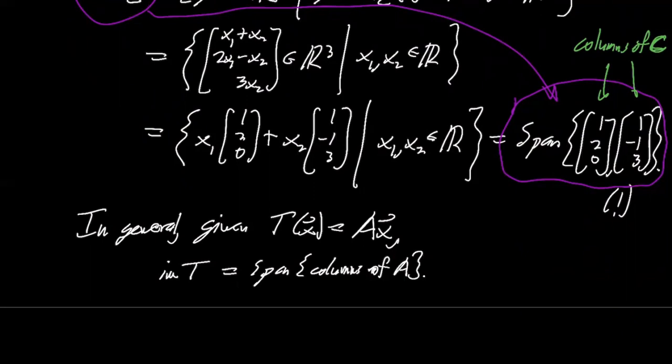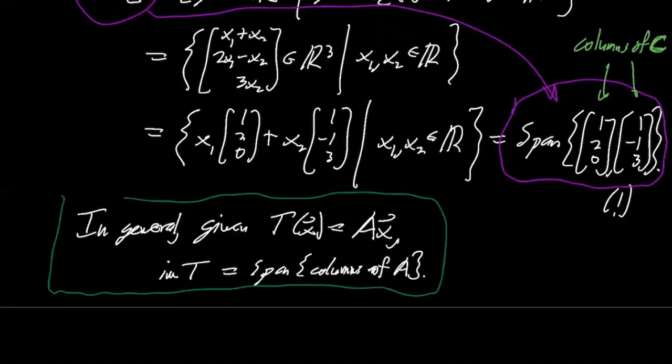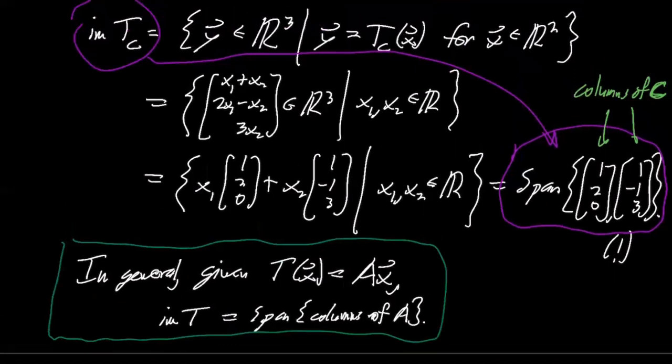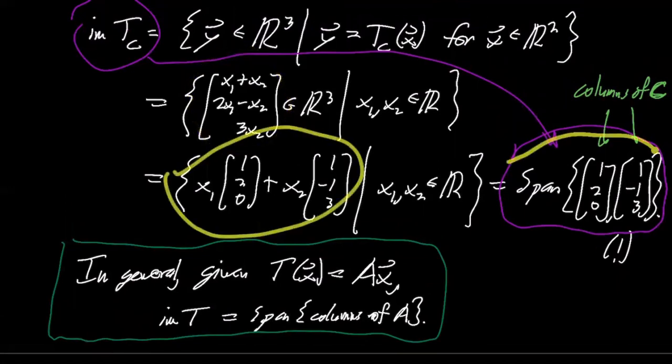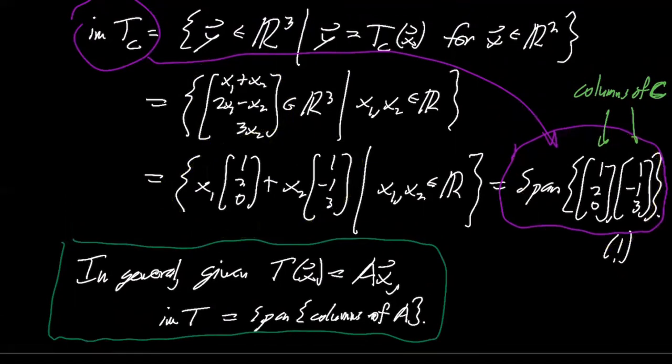It's worth noting. And it comes from that exact argument that I just gave, where you can rewrite the image completely explicitly as a set of things of this form, which is exactly all linear combinations of those two vectors. So that's a span.